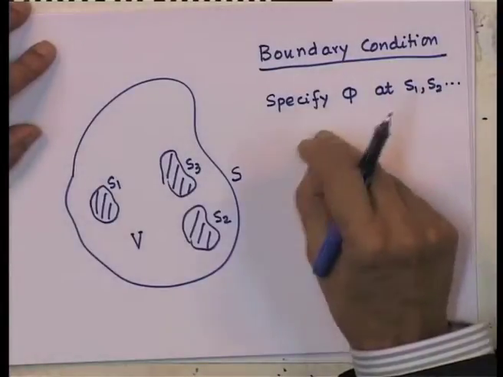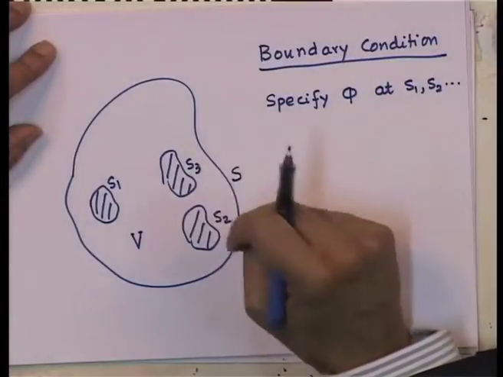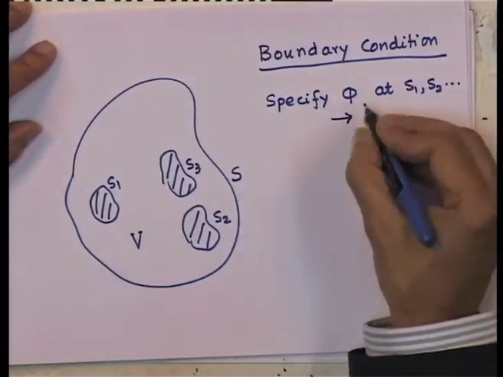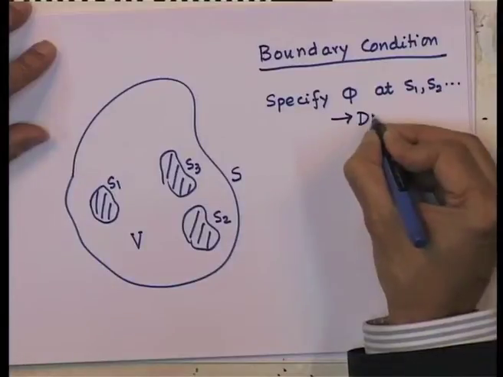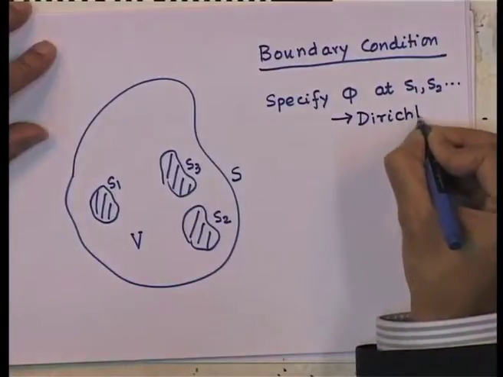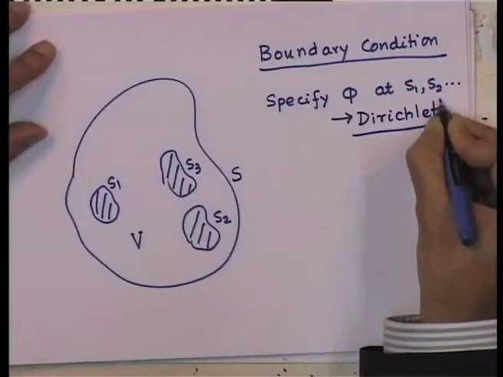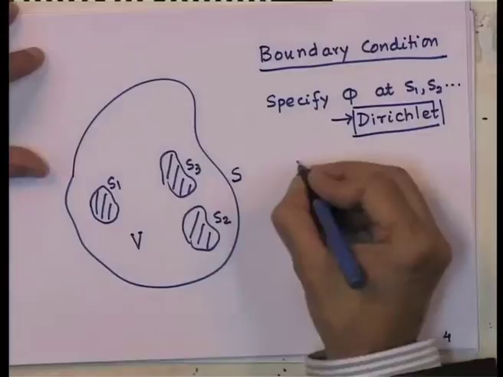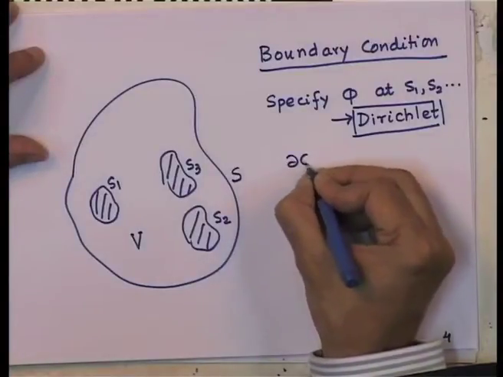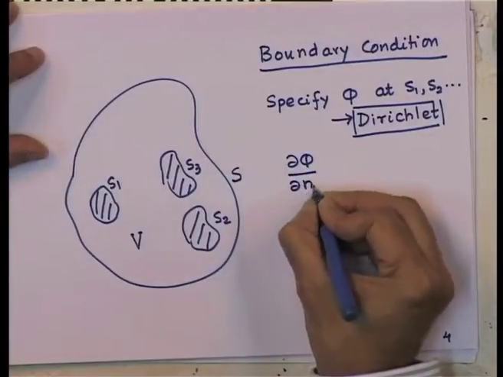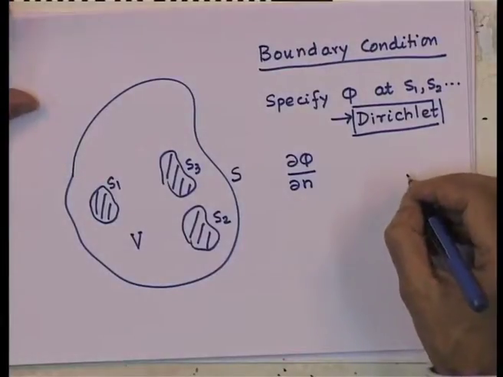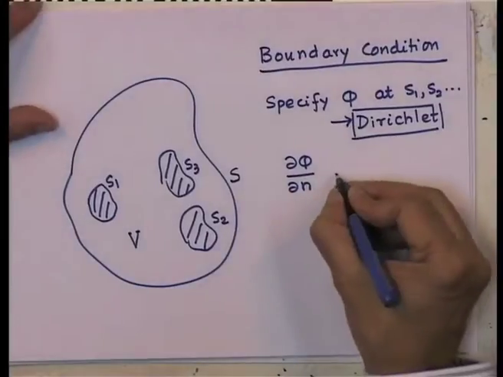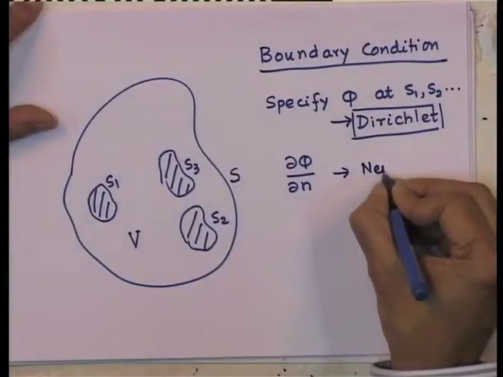Now, when you specify values of the potentials on the conducting surfaces and the boundary, these are normally known as the Dirichlet boundary condition. So, these are known as Dirichlet problems. Now, if on the other hand you specify essentially d phi by d n, normal derivative of the potential, which is nothing but the electric field subject to a sign, these are known as the Neumann boundary condition.